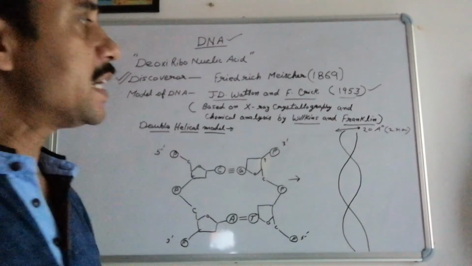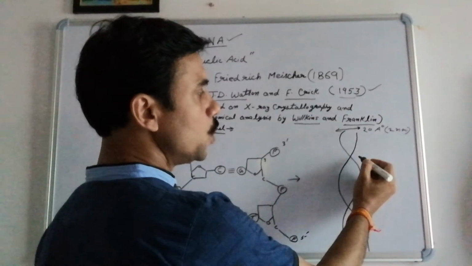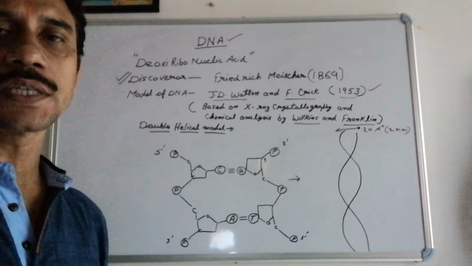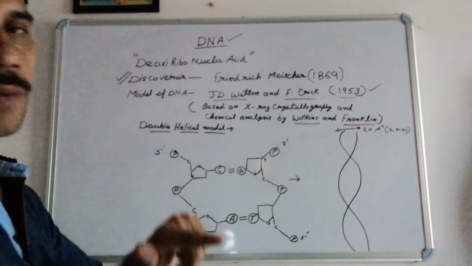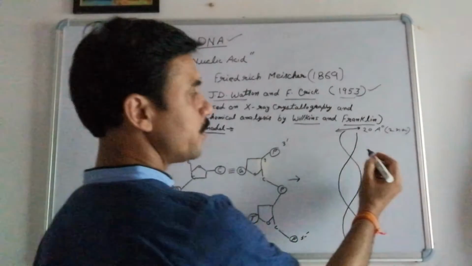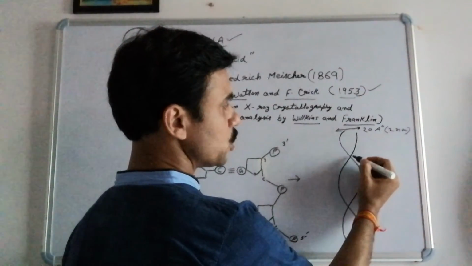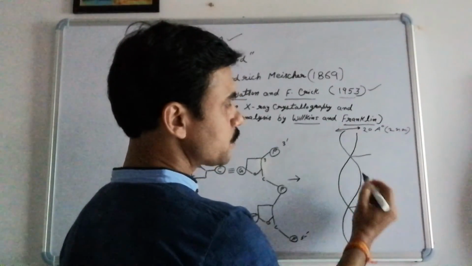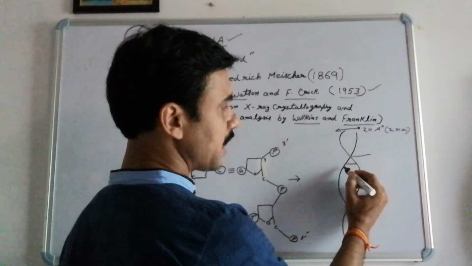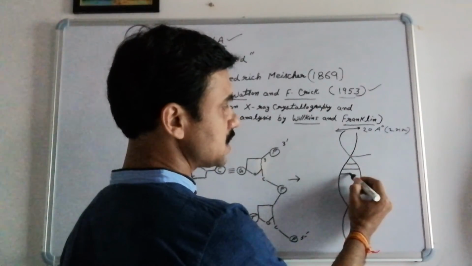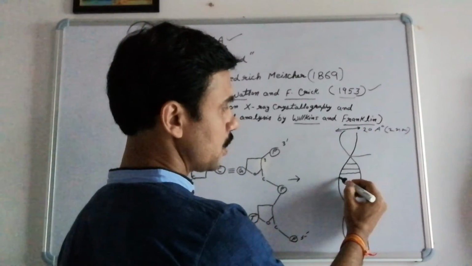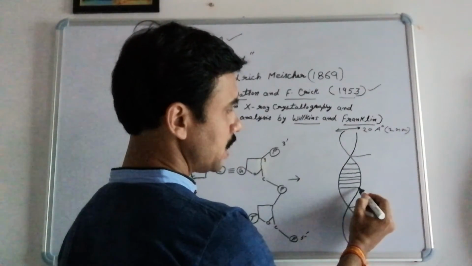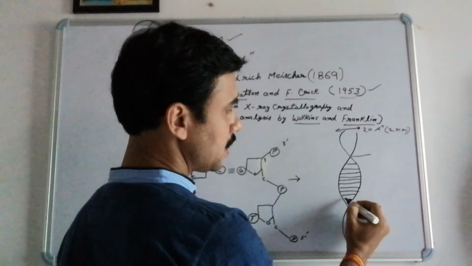Okay. Then the second thing is the loop. The two polynucleotide chains run anti-parallel to each other, coil on each other, and form loops. Now suppose the loop starts from this position and here it has completed. We find that there are 10 pairs of nitrogen bases present within this loop. That is 1, 2, 3, 4, 5, 6, 7, 8, 9 and 10.